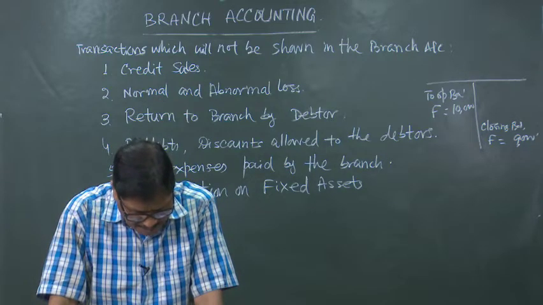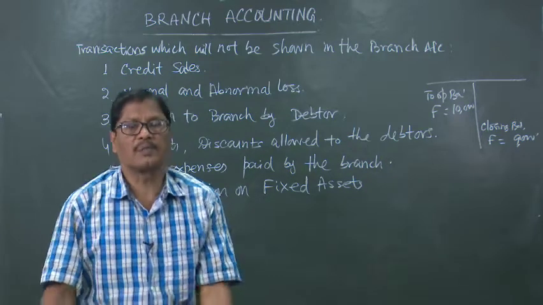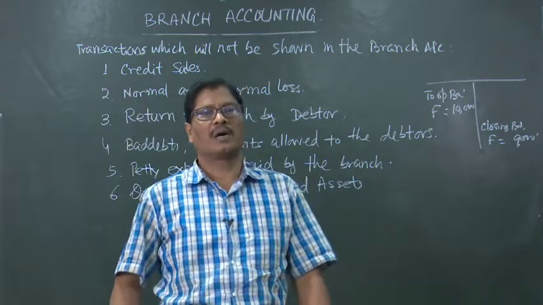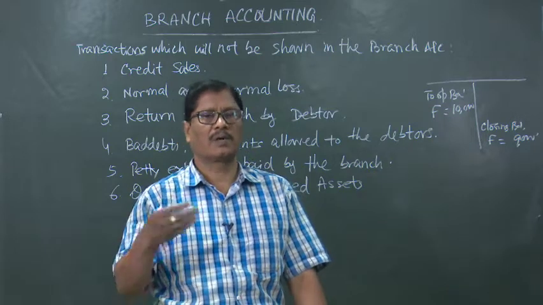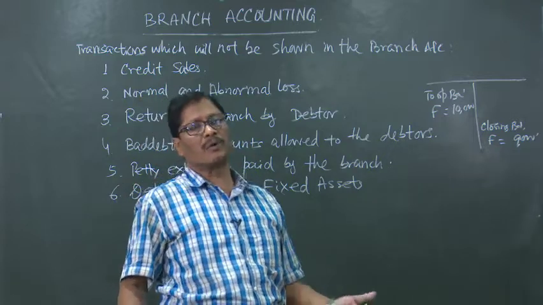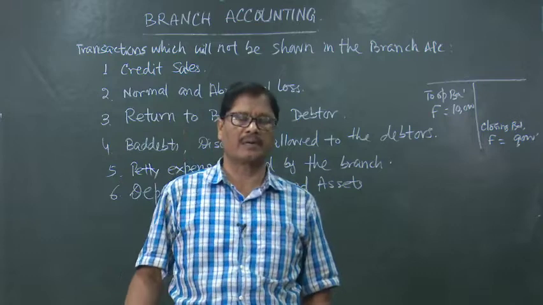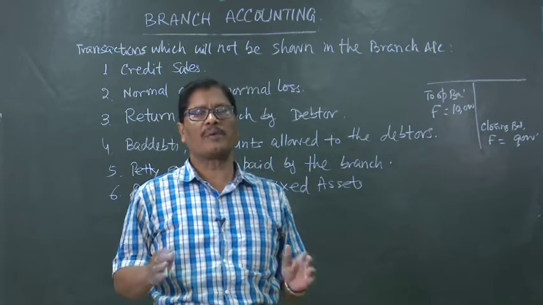Then discounts, when a bills receivable is discounted in the bank. Suppose the branch has collected some amount from the debtors by way of a bill of exchange. When the bills receivable has been received, the debtors account will be credited, reduced. But what about the bills receivable?